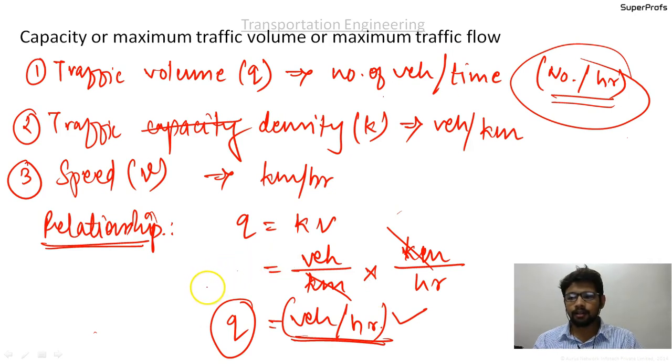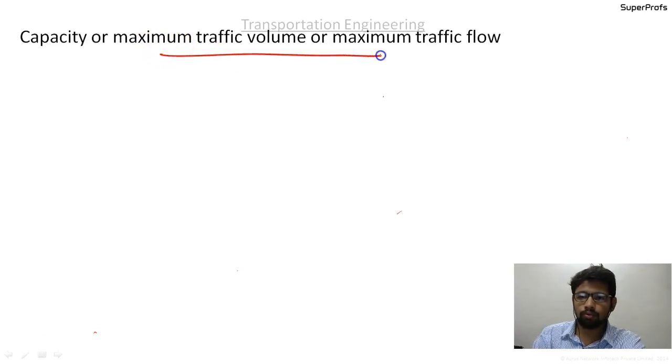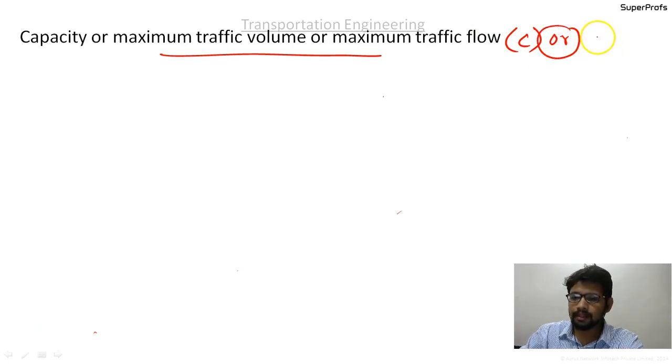to the next concept, that is the capacity or the maximum traffic volume or the maximum traffic flow. The symbol for this is capital C, or since it is maximum traffic flow, Q max.